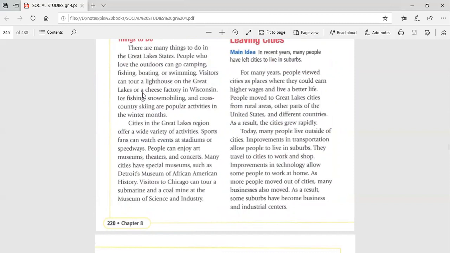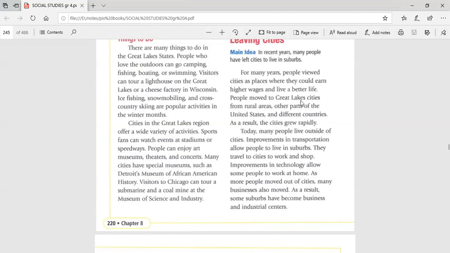And the Great Lakes states also have many famous places to visit, like museums, theaters, concerts, okay? And it has some of the most famous museums ever. This is the Detroit Museum of African American History, and it also has the Museum of Science and Industry, if you're interested in these kinds of museums, which is the scientific museum, okay?